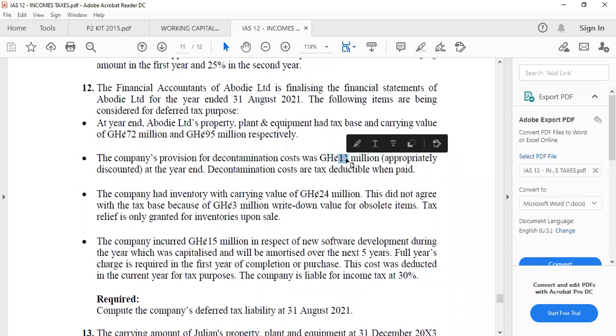So the tax benefit that they are going to enjoy, would it be an expense to the company or an income? It will be an expense. No. To the company, for now, the cost is an expense. But the tax authority is saying that if you pay the money, we are going to subtract it from your profit before we charge you tax. But you are going to enjoy some tax benefit, isn't it? It means that if you haven't incurred 11 million, the tax that you are going to pay will be higher than if you incurred 11 million. Yes. So in this case, this will be a deferred tax asset.